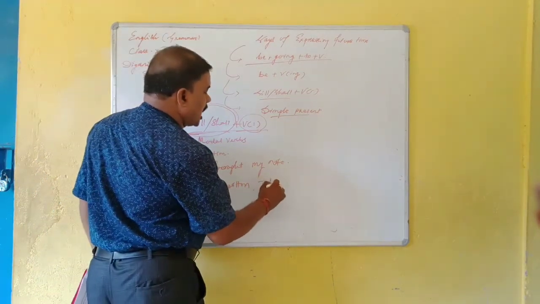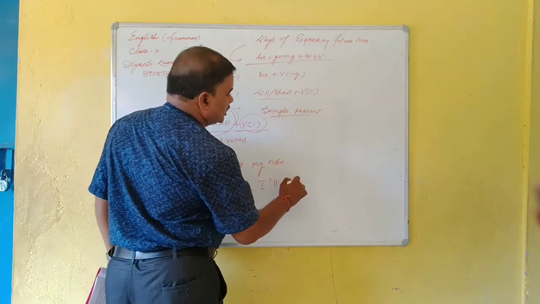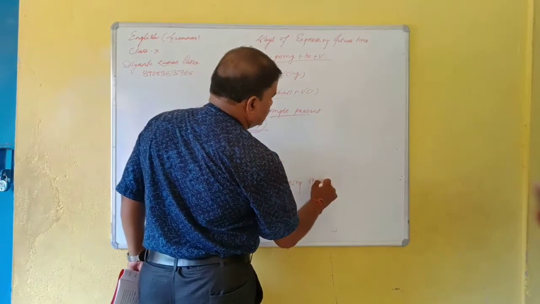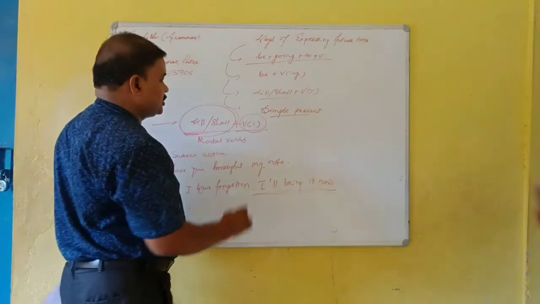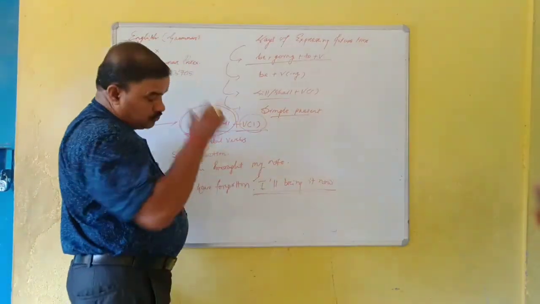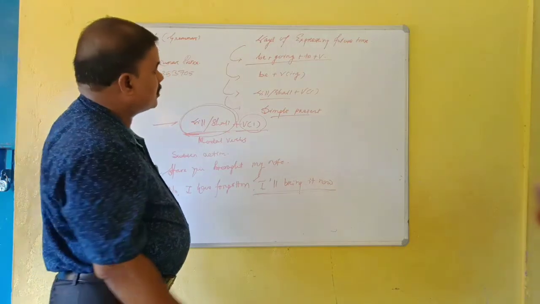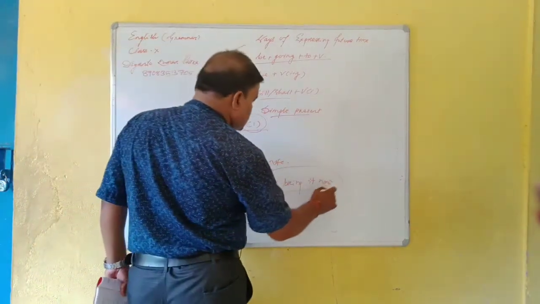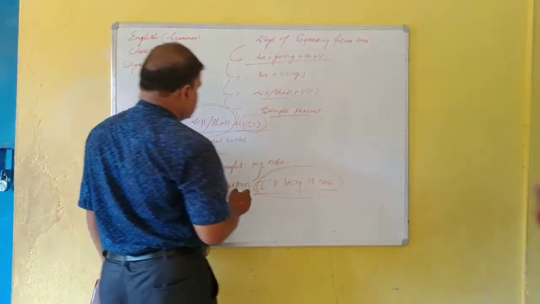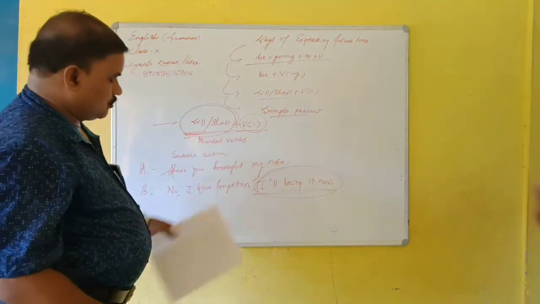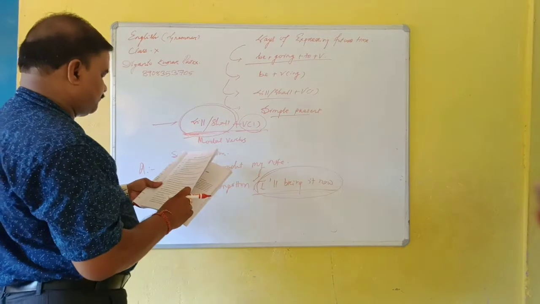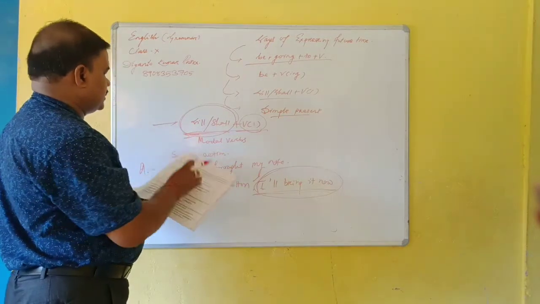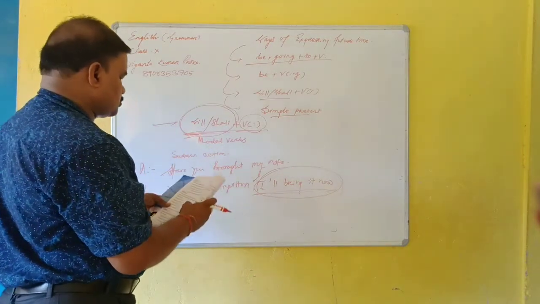I shall or will bring it now. So here this is a sudden action. Here the speaker does not know whether he can bring it or not. So the action has been taken suddenly. So in this sudden action case, we use will or shall plus verb one. Next we can use will or shall.